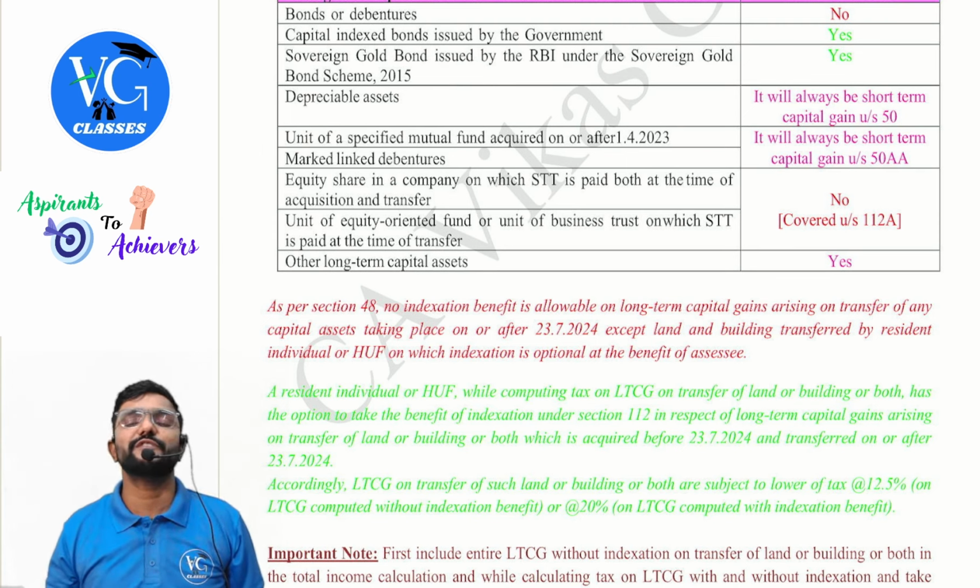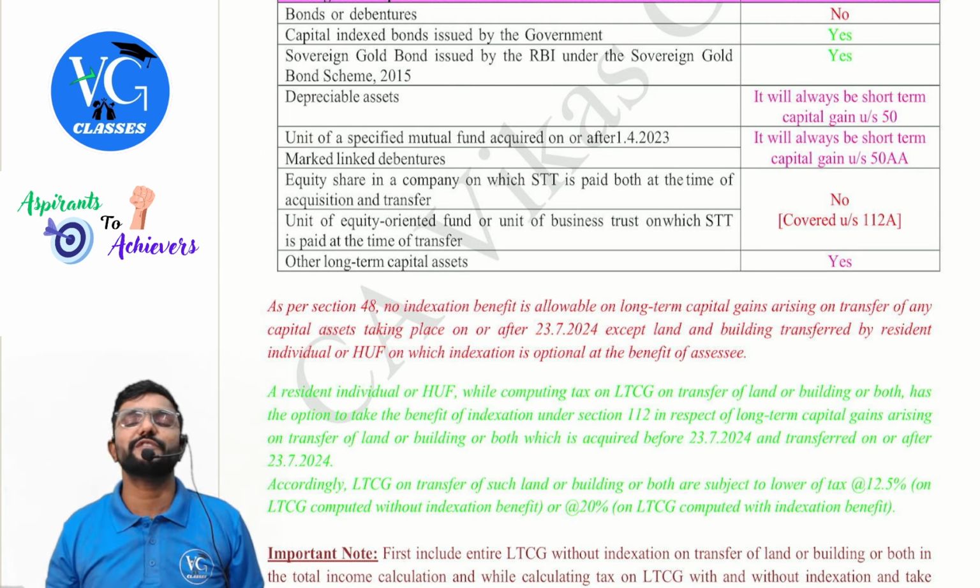When we compute long-term capital gain under section 112A, no indexation. But please be careful. There is a pattern of calculating cost only if it is purchased before 1st February 2018. If the ETF is purchased on or after 1st February 2018, then your actual cost is your cost of acquisition.